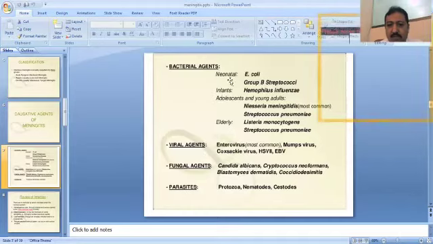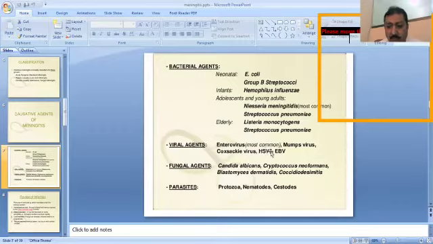We can subclassify the bacterial agents involved at different ages of human beings. In neonates, the bacteria most commonly involved are E. coli, group B streptococci, and Haemophilus influenzae. In young adults, the most common bacteria are Neisseria meningitidis and Streptococcus pneumoniae. In old age, the most common bacteria are Listeria monocytogenes and Streptococcus pneumoniae.